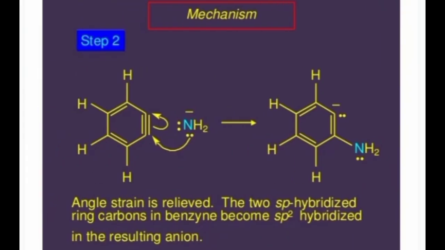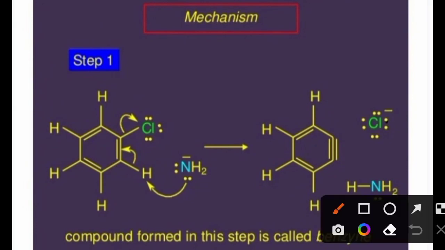In the second step, NH2 approaches the adjacent carbon of the carbon which was previously bonded with Cl. In the previous structure, you can see that this carbon was bonded with Cl.